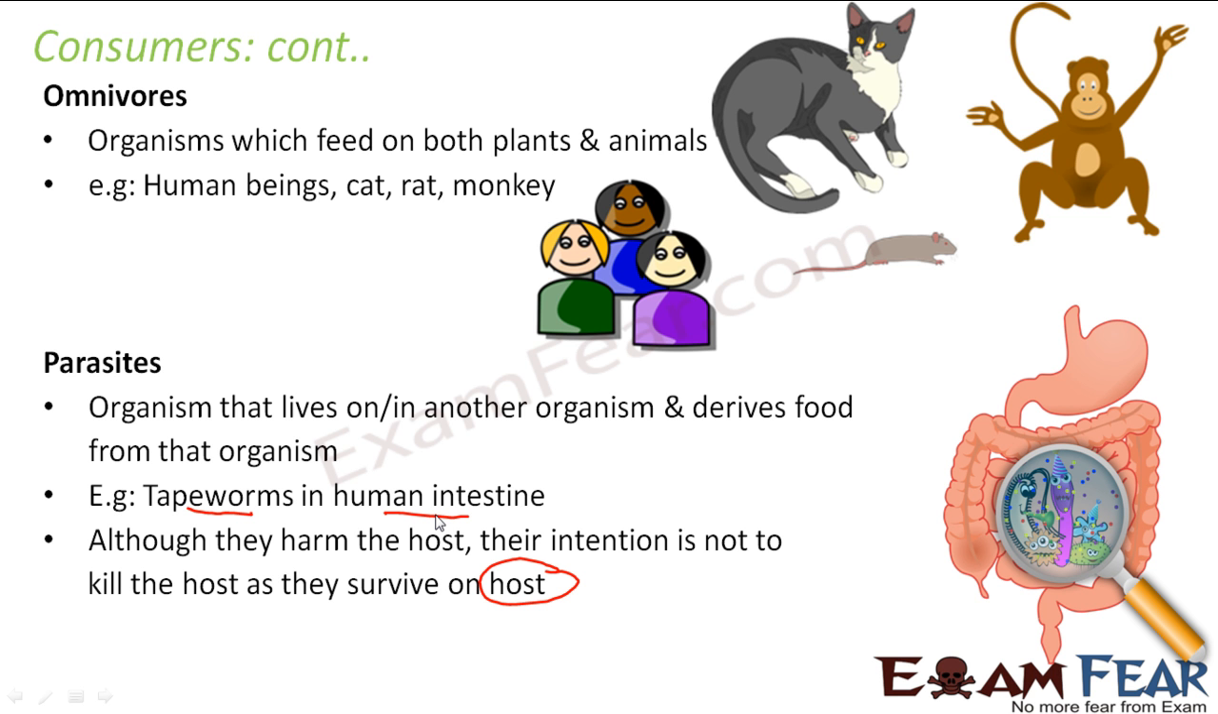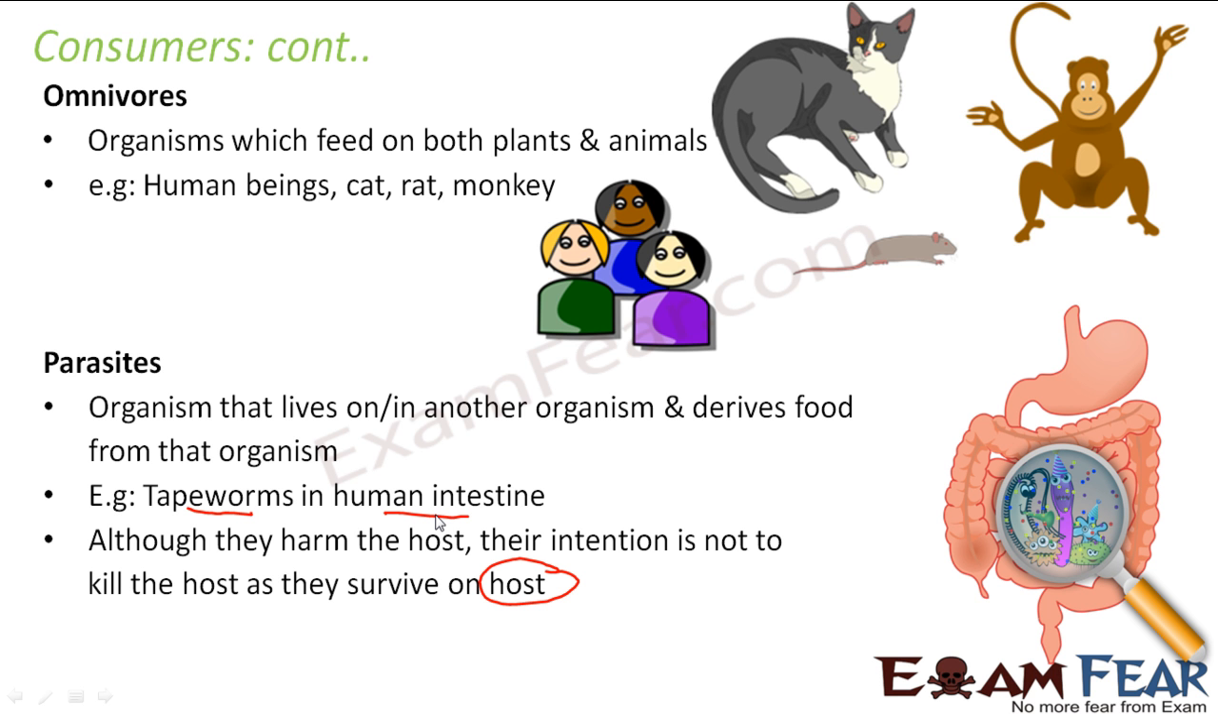Now, even though they are snatching away food from our body, so in a way they are harming us, right? They are snatching away our nutrients. But they do not want us to die, because if that human being dies, the tapeworm will also stop getting its food, and eventually the tapeworm will also die. So intentionally they do not want the host to die, because they get their food from the host. However, because of their method of eating, they end up harming the host.